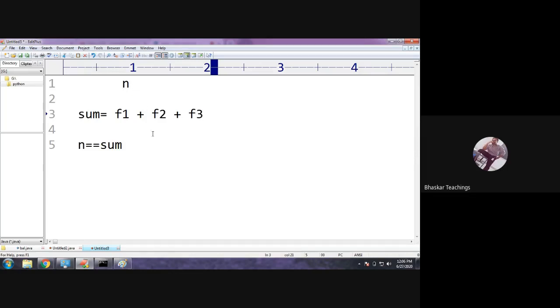Suppose here we have 6. What are the factors of 6? 1 is a factor, 2 is a factor, 3 is a factor, 4 is not a factor, 5 is not a factor, 6 is a factor, yes. But we are ignoring the n value, right? Ignore the number itself. Okay, so only these are the factors. Now add them. 1 plus 2 plus 3 gives 6. Sum is 6, n is 6. So when the sum is equal to the number itself, it is a perfect number.